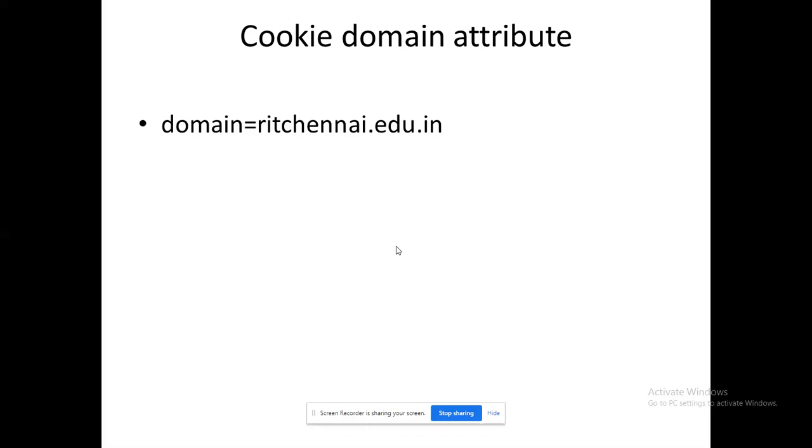Domain attribute, right? I have given the domain rit.chennai.edu.in. So only in this place does the cookie need to be valid. In the rest of the places the cookie would not be valid. This is a security measure that the domain can give for the cookie. This is an important advantage or merit of the cookie. Within this environment only, this cookie needs to work. Likewise, I can restrict the role of the cookie.